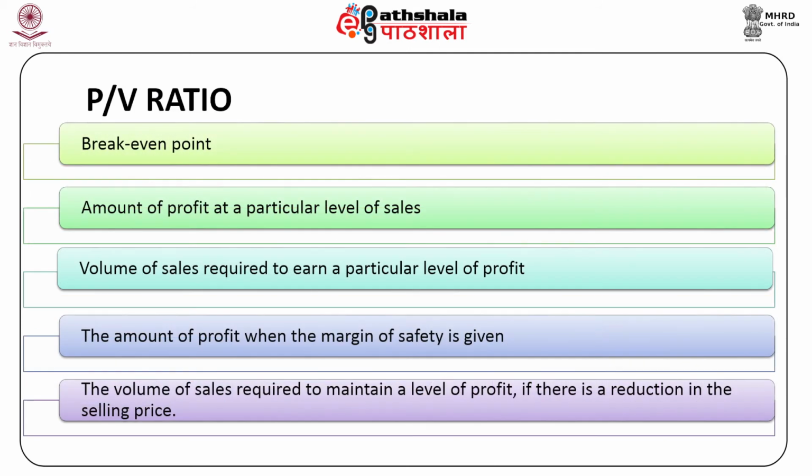The PV ratio is generally used for calculating the break-even point, the amount of profit at a particular level of sales, the volume of sales required to earn a particular level of profit, the amount of profit when the margin of safety is given, and the volume of sales required to maintain a level of profit if there is a reduction in the selling price.